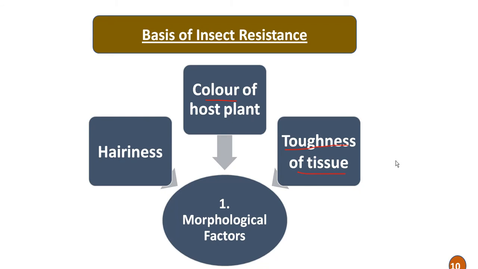Thickness of the leaf lamina in cotton contributes to jassid resistance. And similarly, in cotton, bolls with thick and tough boll rind are difficult for bollworm to puncture. So these are some morphological traits or factors which confer insect resistance in different crop plants.